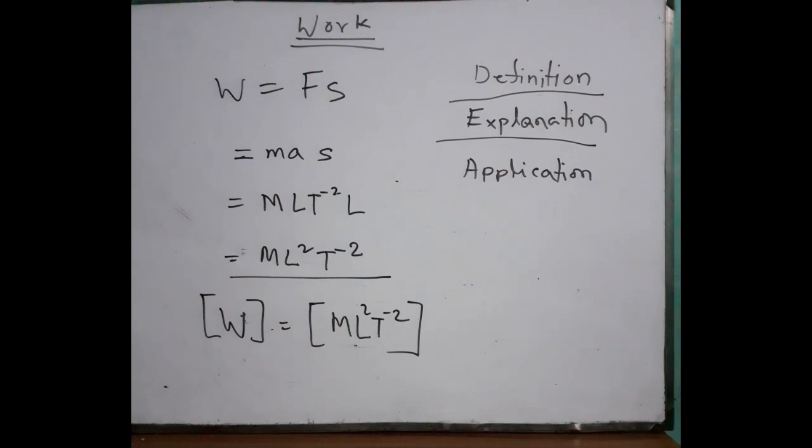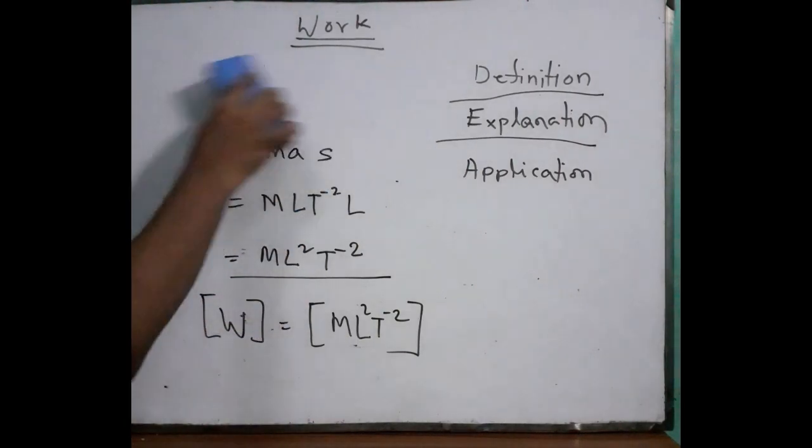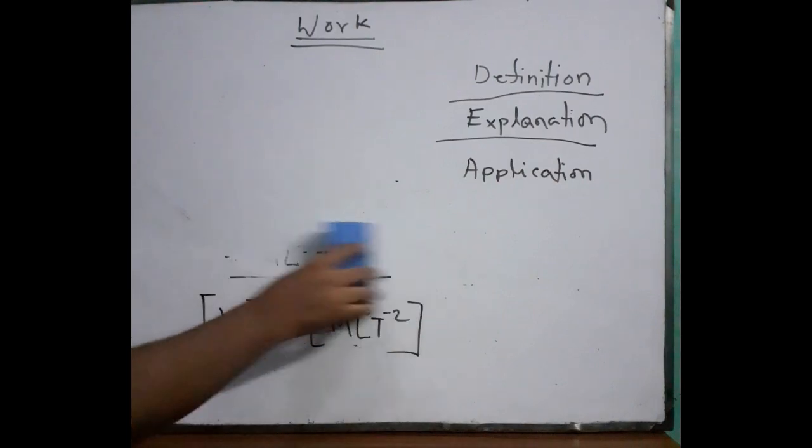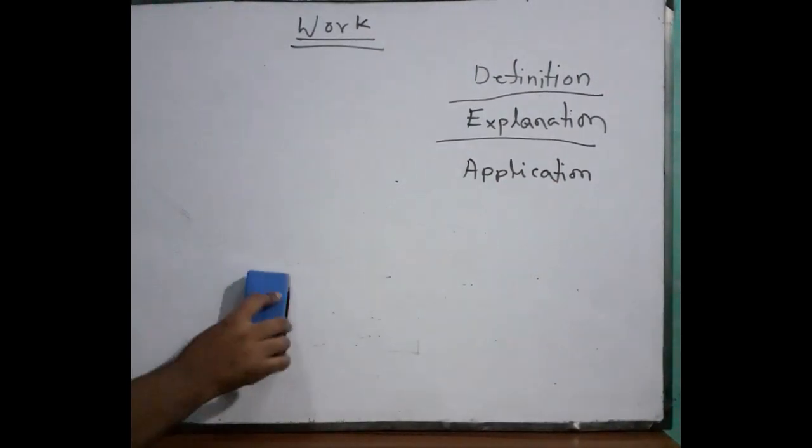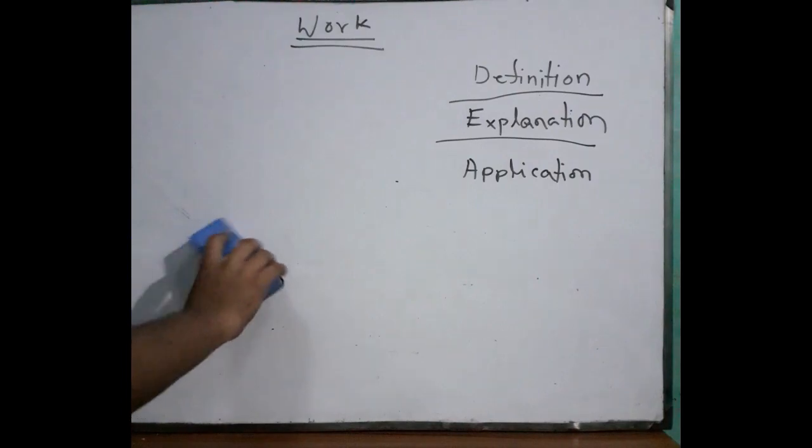Now we can go to some application. So we got the definition and the explanation. Let's start with an application. Application means in your theoretical system, that means in your question answer paper, by your question you have to solve some problems. By solving problems, you can get marks. For solving problems, you need formulas, right? And those formulas we can get from our basic discussion.